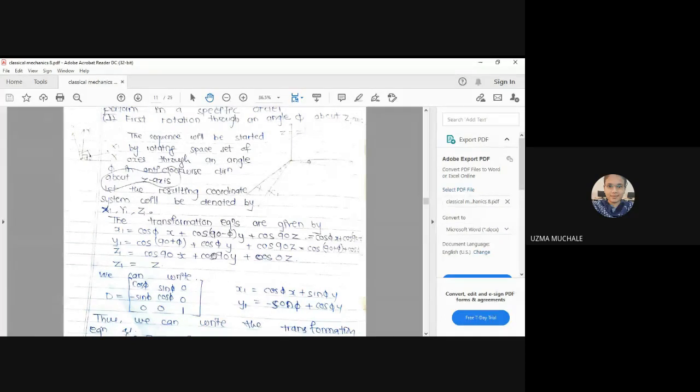These two is phi, so it is cos phi. Right. Next is the angle between x1 and y. What is the angle between x1 and y? You can say, what is the angle between x1 and y1?